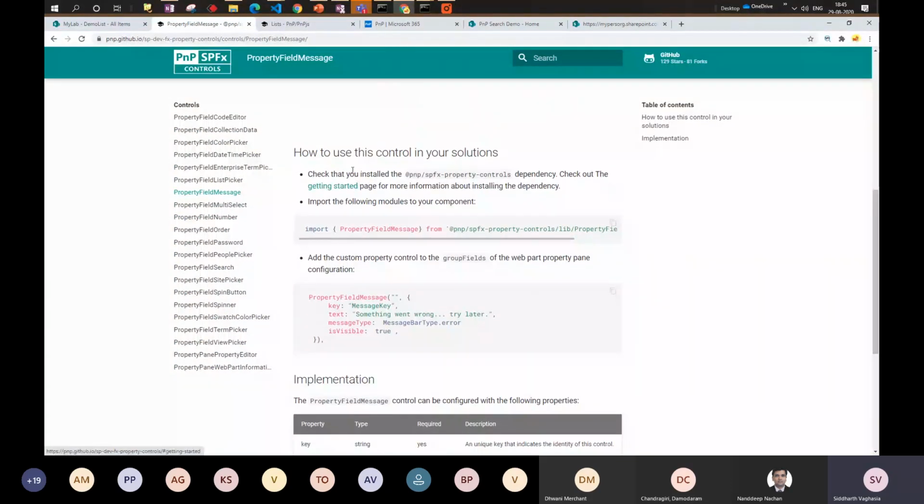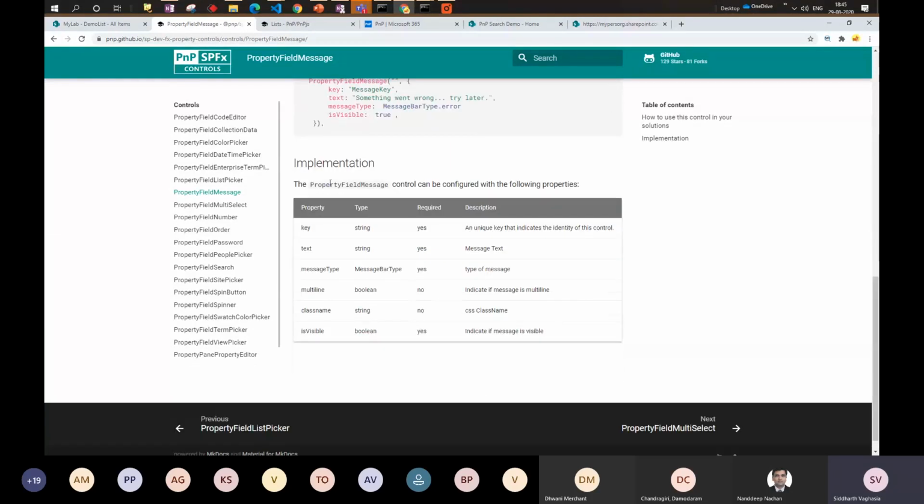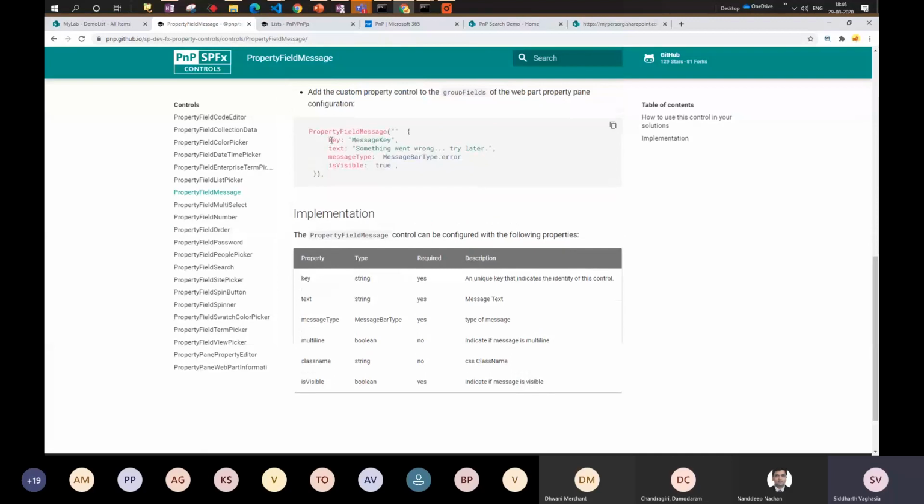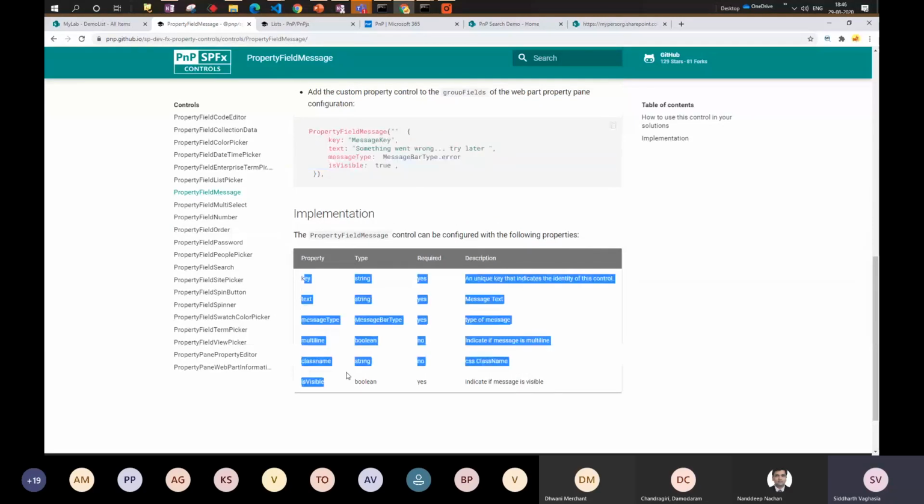Like, so here also, the first thing we will be doing is installing the library npm package. Once it is installed, we have to import the particular control which we want to use out of the controls which are available. Then you have to add this control property to the group fields of the web part property pane, right? And then whatever configurations are available for those controls have been documented here, that we can use according to our need. Similar way, we can try any controls which we have.